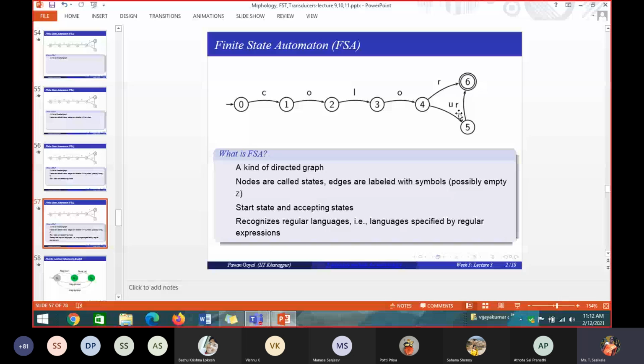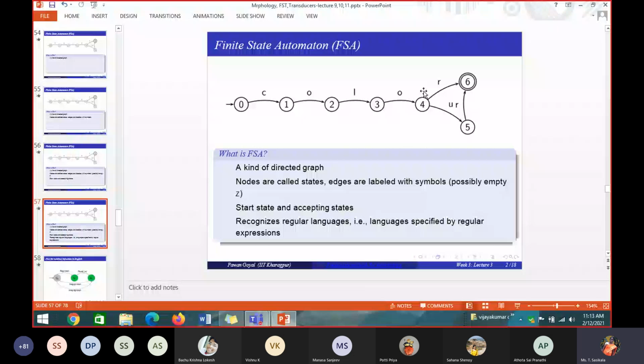Okay, so what is this? Given a finite state automaton, what it does is it recognizes the regular languages. If you give any string in a regular language, it accepts that, which means it will end up with one of the accepting states, or final states. If you give a string not in a regular language, it will not accept, that is, it will not end up with an accepting state.